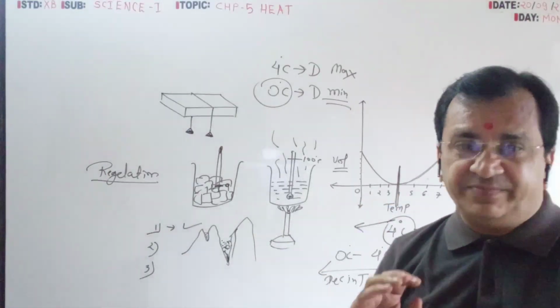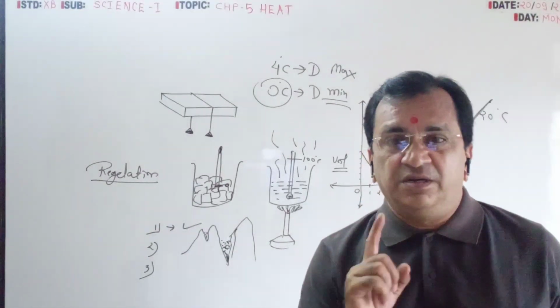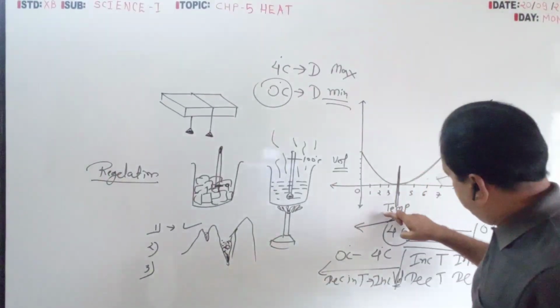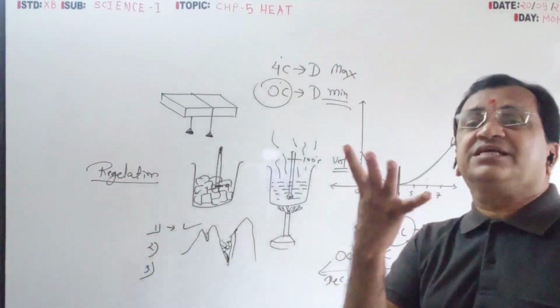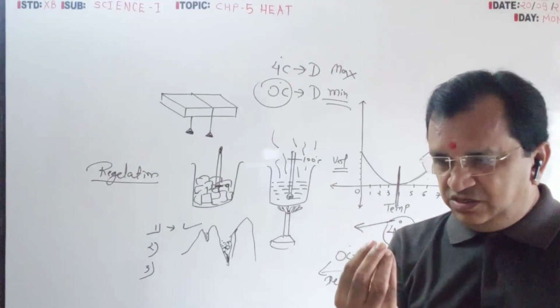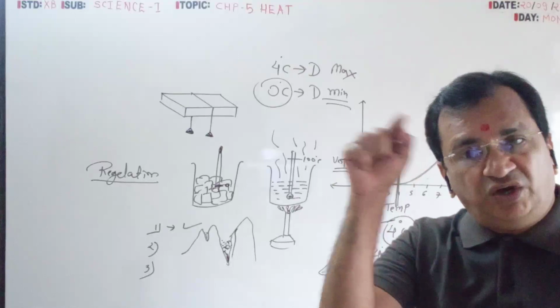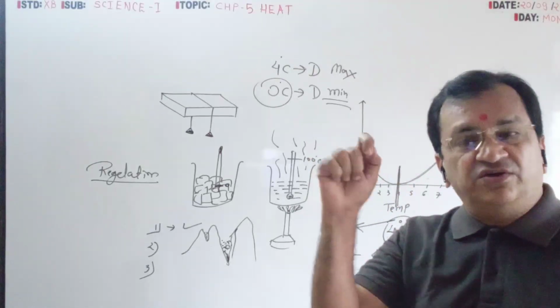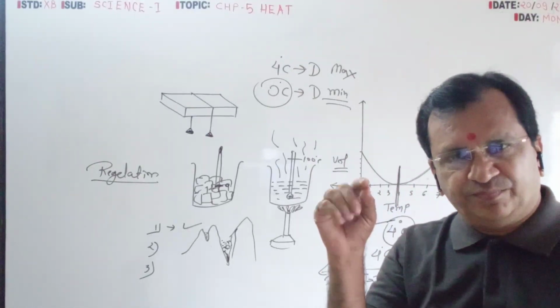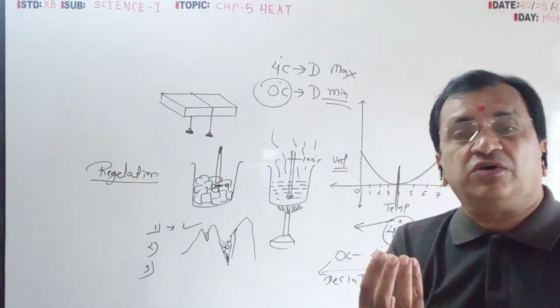At 0 degree temperature, it will convert into ice. But here you have seen, decreasing the temperature increases the volume. So it will occupy more space, but you have filled it fully with water, so it tries to find more space.